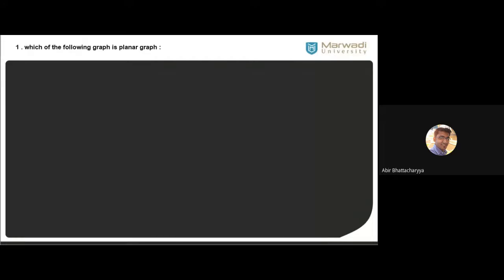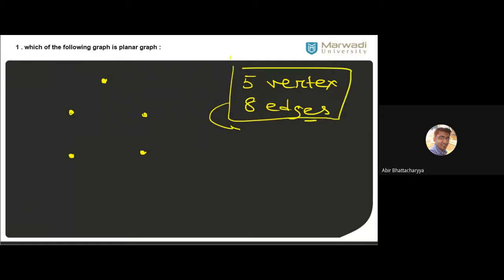If I have 5 vertices and 8 edges, that means this graph must be a non-complete graph. Getting my point?